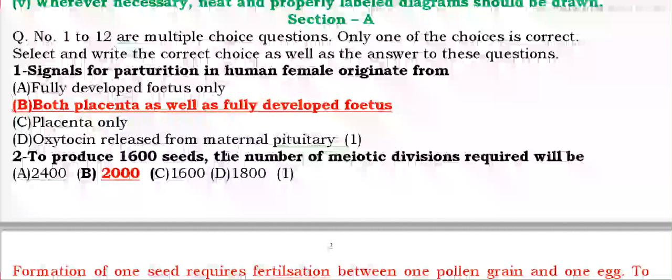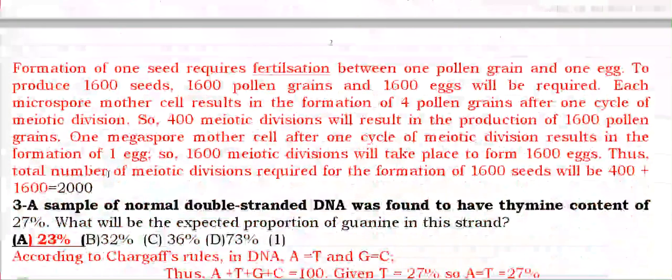Or we can say that for 2000 seeds, we will need 2000 male gametes, which will be formed by 500 meiosis, because 1 meiosis will form 4 male gametes. In case of female, for 1600 seeds, it will form 1600 meiosis. So the total number of meiosis for 1600 seeds, 400 for male and 1600 for female, will be 2000.